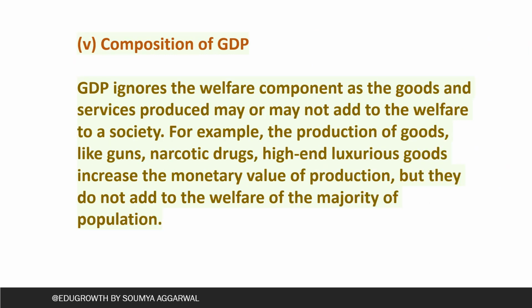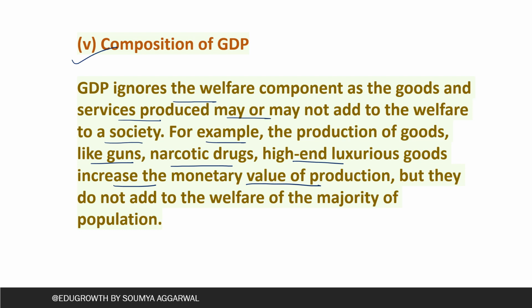Next reason is composition of GDP. GDP ignores the welfare component, as goods and services produced may or may not add welfare to the society. For example, production of goods like guns, narcotic drugs, and high-end luxurious goods increases the monetary value of production, but they do not add to the welfare of the majority of the population.